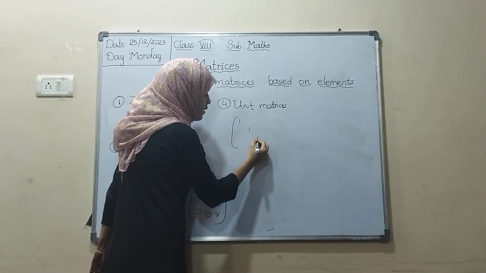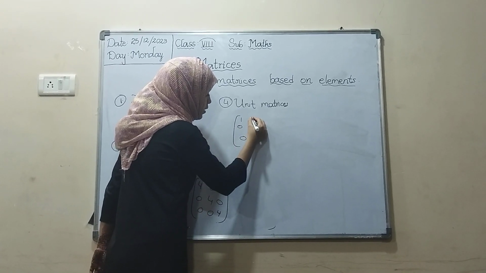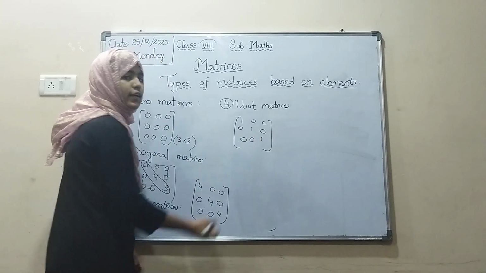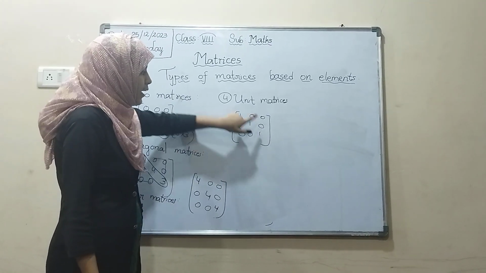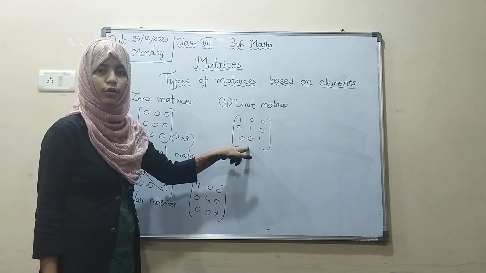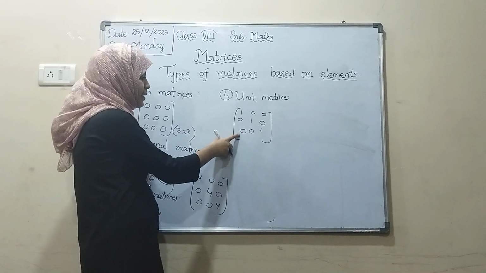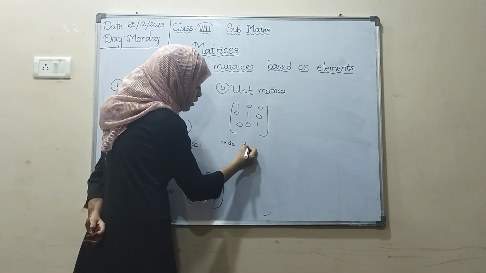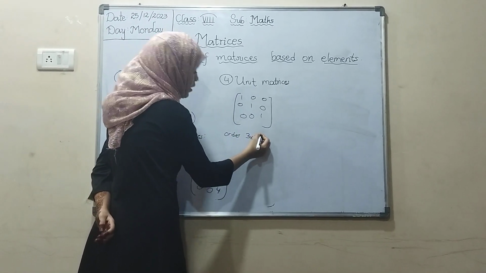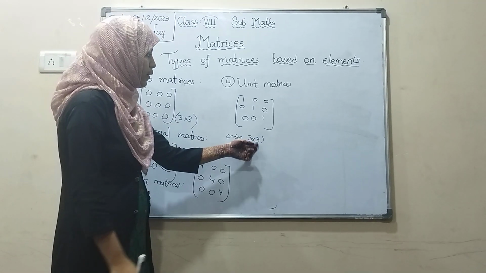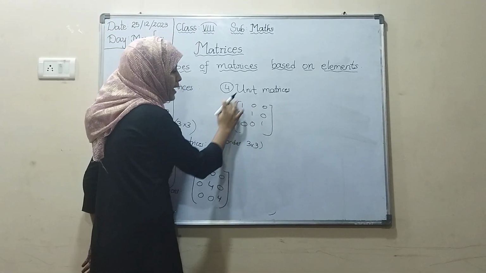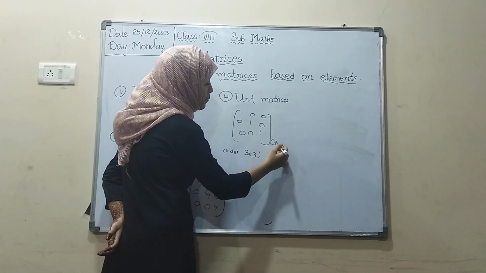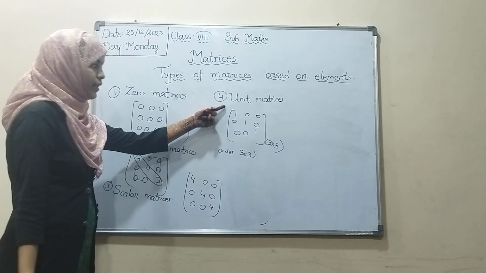Unit matrix means if the diagonal elements are 1 and the non-diagonal elements are 0, it is called a unit matrix. For example, if they give the order as 3 by 3 and ask you to write the unit matrix, you will write the unit matrix, and 3 by 3 is the order, the number of rows and the number of columns. It is called a unit matrix.